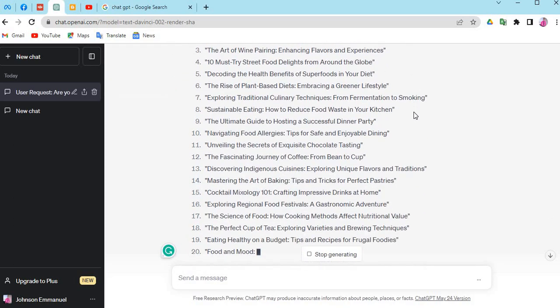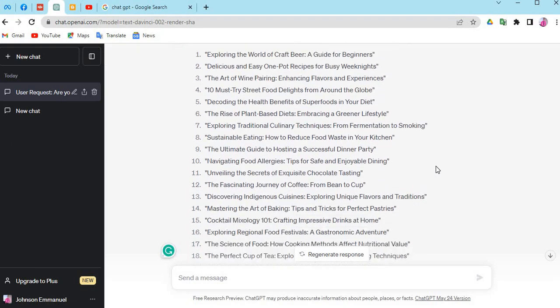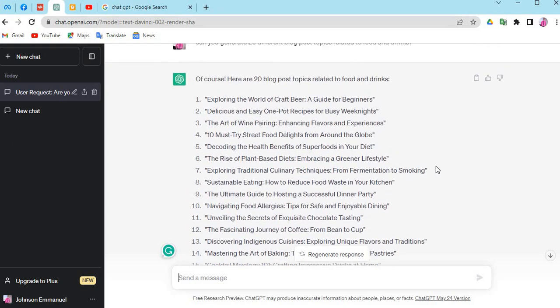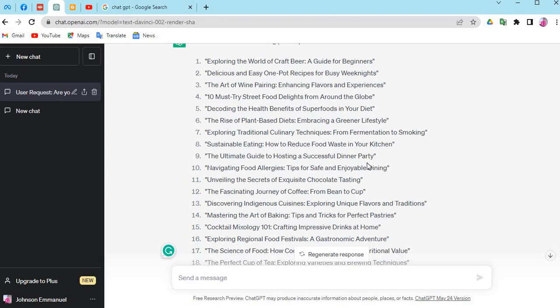So, can you guys see the wonder of ChatGPT? I hope these topics inspire you for a blog. Let me know if you need more suggestions. So let's take a look at all of these topics and see the one that we can pick. This same software will still be the one to generate this blog post for us. Although I'll be showing you guys how to go about paraphrasing or rephrasing every word, so that by the time we apply all of those words on our first blog post, there won't be any plagiarism or copyright issue from the images that we are going to be using.